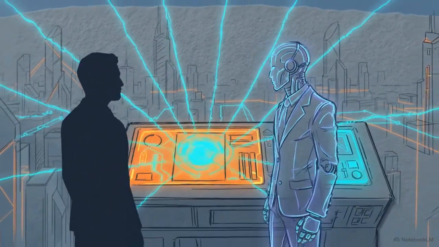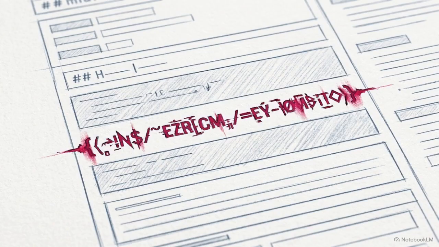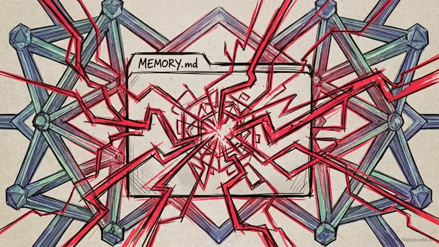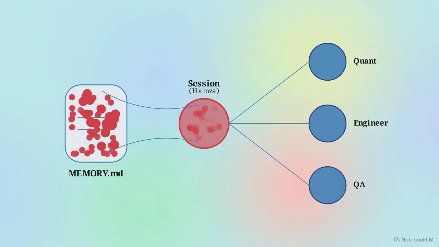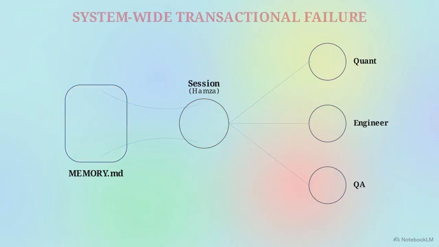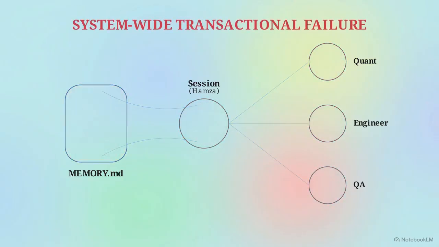Having a persistent memory introduces a fatal vulnerability. If a language model hallucinates an error and saves that falsehood into a permanent dossier, the system is compromised. This animation shows recursive hallucination amplification. If an error is stored, it is reloaded as truth in the next session, expanded upon, and stored again. It is a compounding cycle of data degradation. When managing live Web3 tokenomics, a compounded mathematical hallucination will result in severe misallocation of funds and system-wide transactional failure.